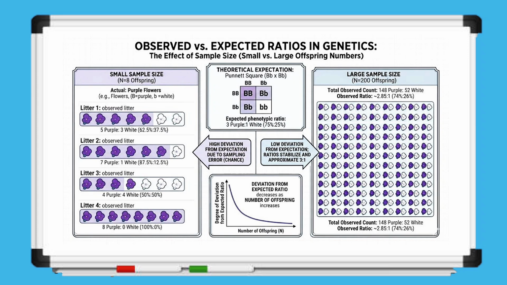The expected ratio, based on a cross between 2 heterozygous individuals, is 3 purple to 1 white. This prediction comes from the Punnett square and assumes ideal conditions with many offspring. In contrast, when the sample size is large, such as 200 offspring, the observed ratio becomes much closer to the expected ratio. For example, a result like 148 purple and 52 white is very close to the predicted 3:1 ratio. In larger samples, the effects of chance become smaller because variations balance out over many individuals. This shows that probability is a prediction, not a guarantee. Small samples can give unpredictable results, while large samples tend to match the expected genetic ratios more closely.